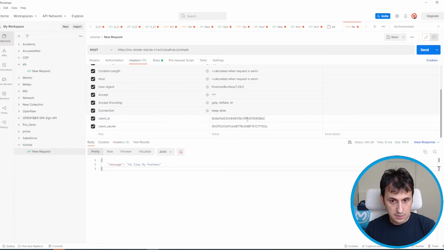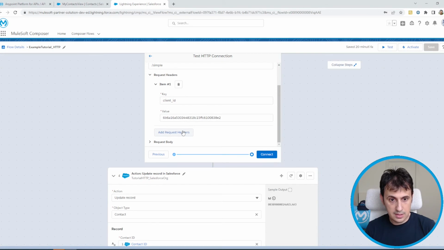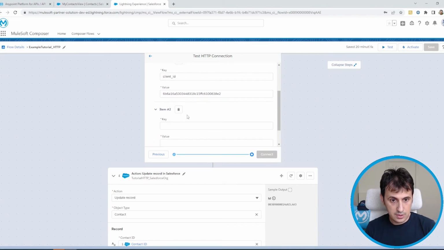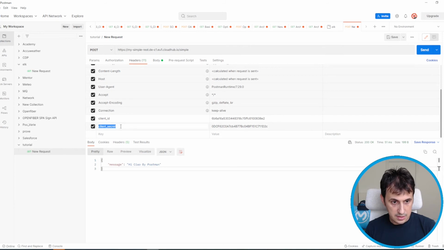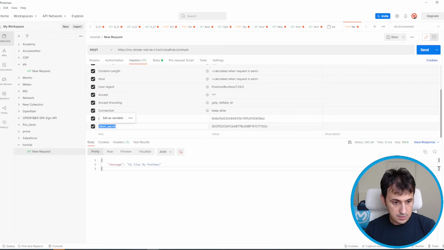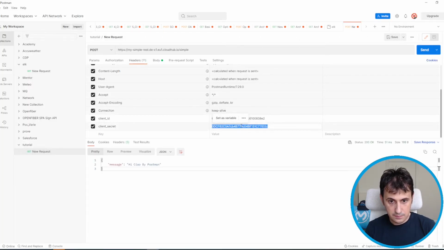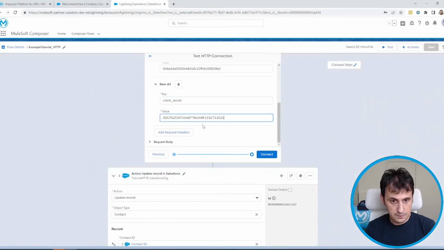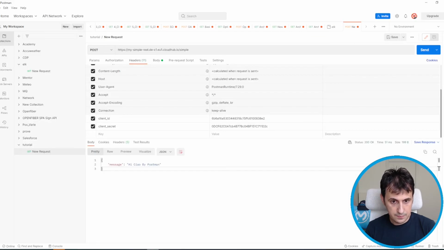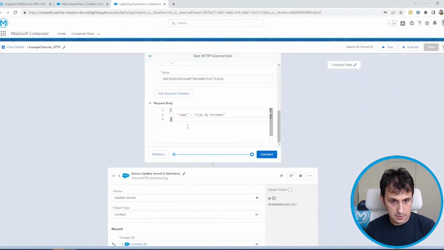Then we add another header that is client secret. Then this is the value. And now we also add the body, that is this one. Okay, let's test the connection.